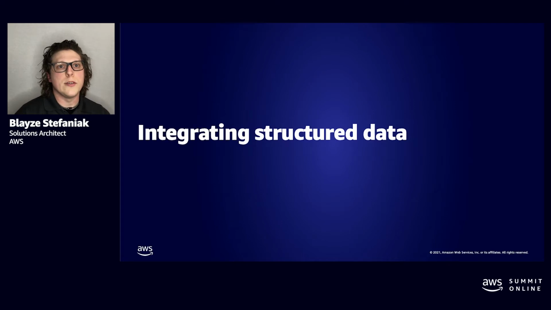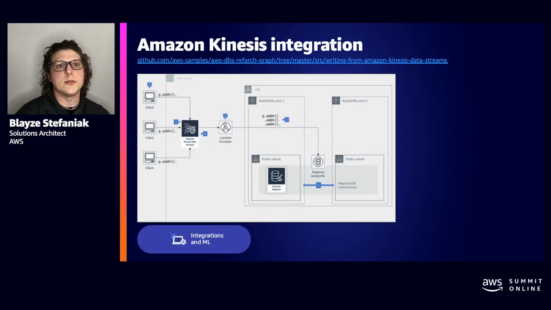So I want to cover a few integrations which really make it easy to ingest structured data prior to getting into the unstructured. The first is Amazon Kinesis. So we provide multiple integrations which are available on our AWS samples GitHub. And with Amazon Kinesis data streams, we can continuously capture, say, gigabytes of data from hundreds of thousands of sources all at once. And those might be website click streams, financial transactions, and things along those lines that's streaming in this data. Ultimately, customers can format that structured data into quads and then ingest it into Amazon Neptune.